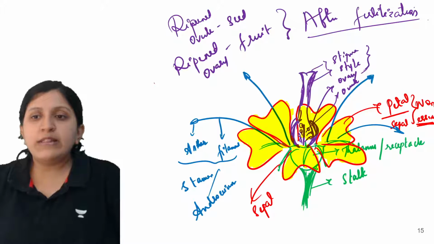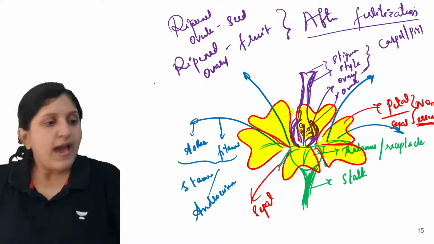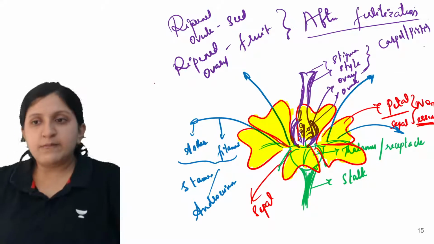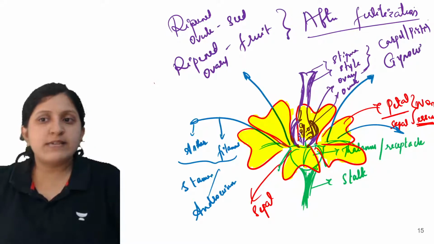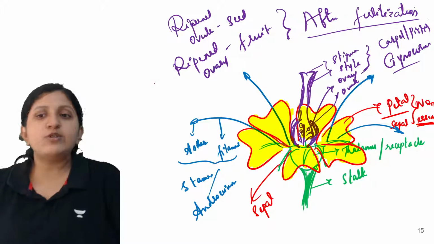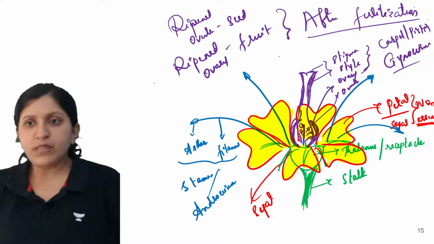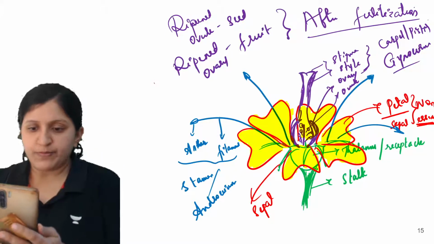Now all these together we can call a carpel or the pistil. And other than that, there is another name, the gynoecium. Gynoecium is a collective term, or even if an individual one is there, it can be referred to so.